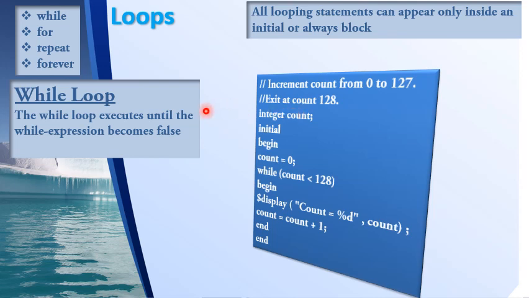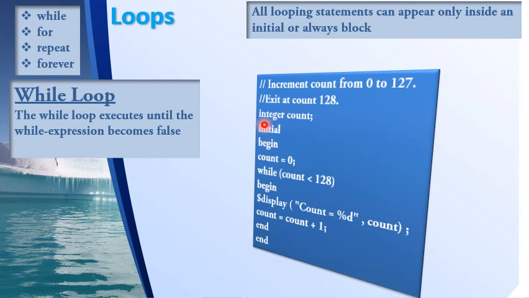The while loop syntax is very similar to C programming. It executes until the while expression becomes false. This example increments a variable count from 0 to 127, and it should exit at count 128. So I declare a variable count of type integer. Then here I have the initial block.